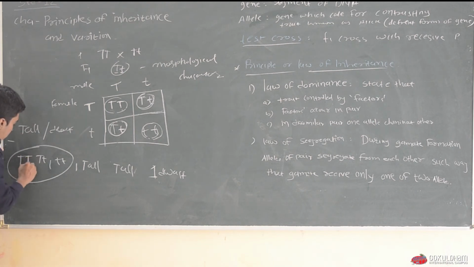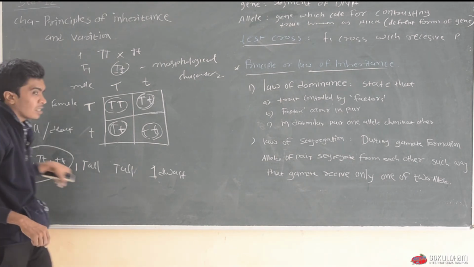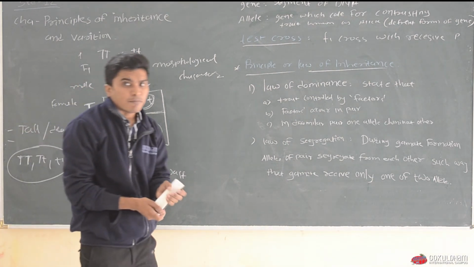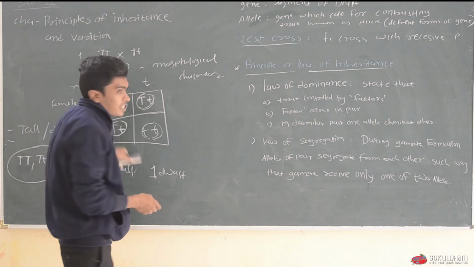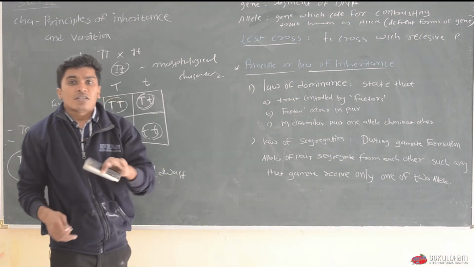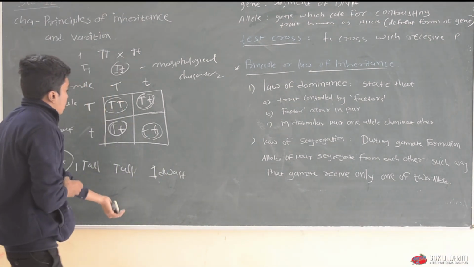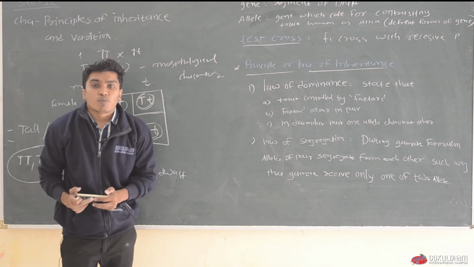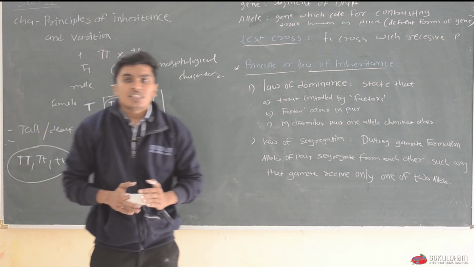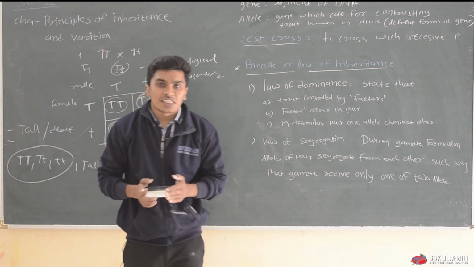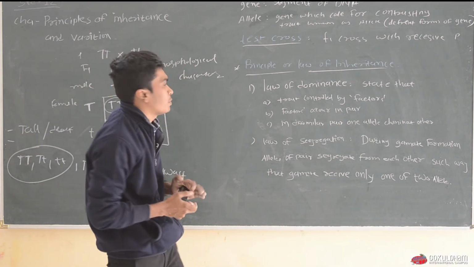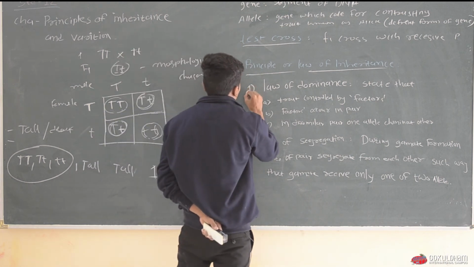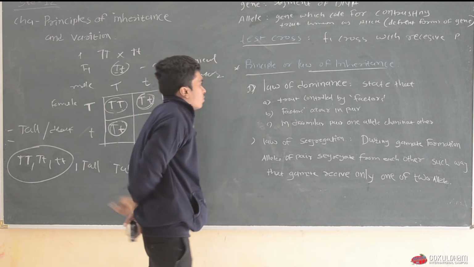Then he showed that in a hybrid condition, Tt will form a tall plant. On the basis of this observation, Mendel proposed certain principles and rules, which are now known as laws of inheritance or principles of inheritance. There are two laws. First principle is